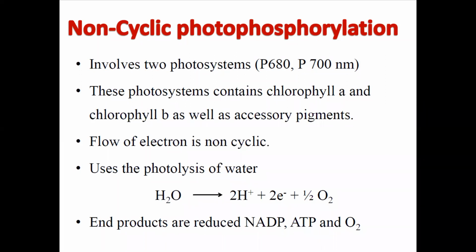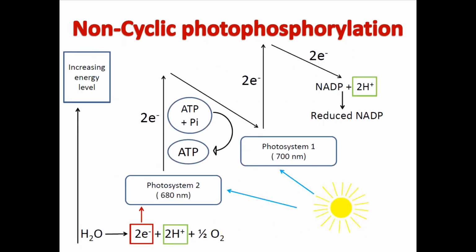So the end products are reduced NADP, ATP and O2. That means at the end of the reaction in photosynthesis, NADPH and ATP are formed along with the oxygen. Okay. Now, non-cyclic phosphorylation.